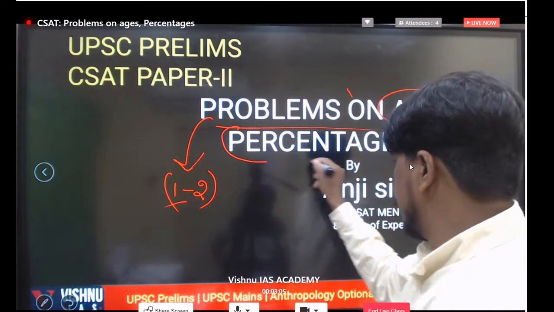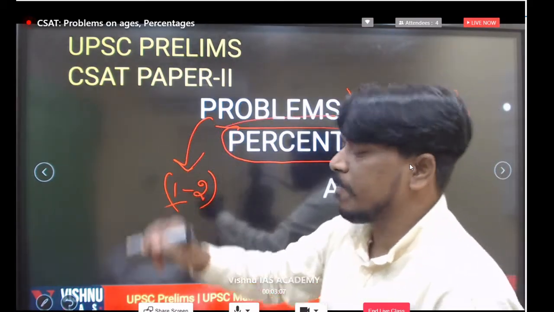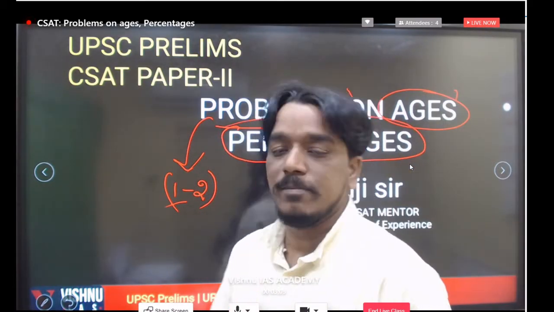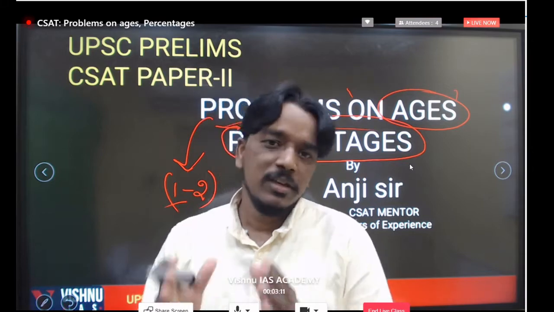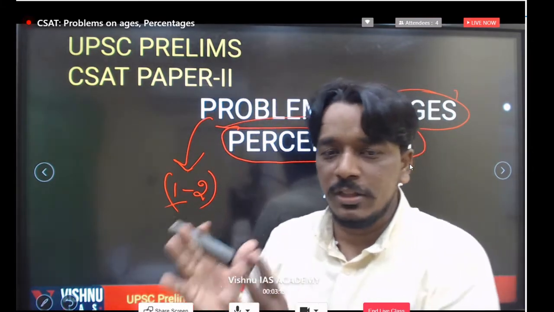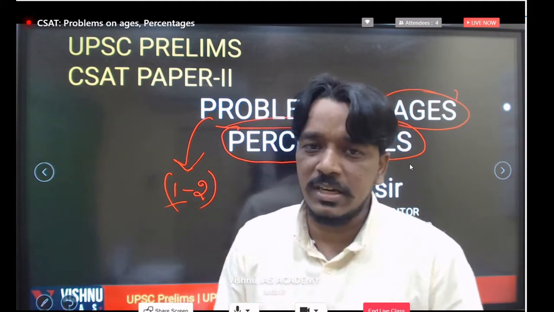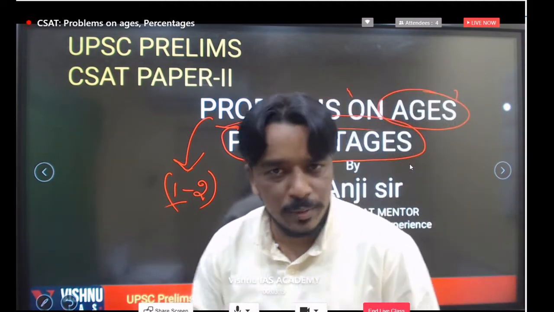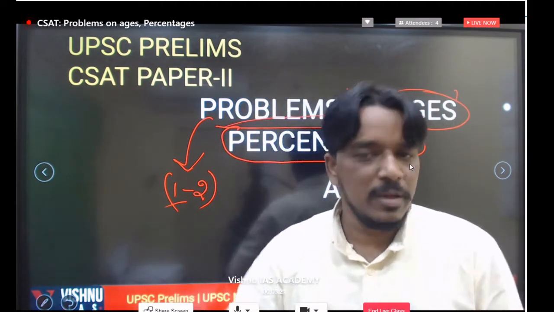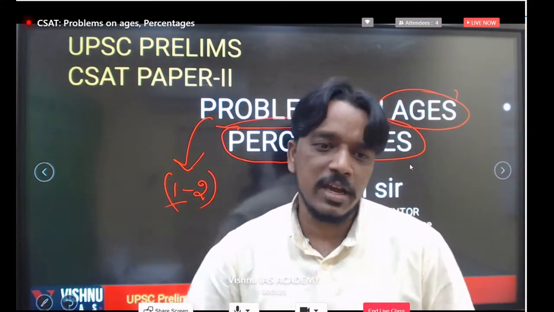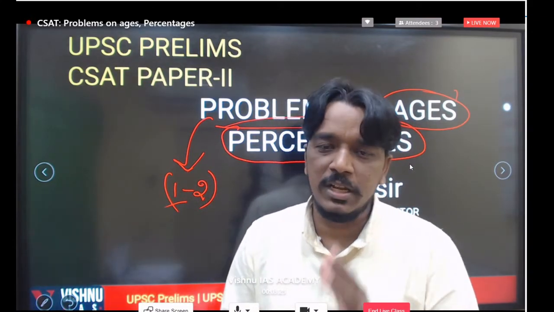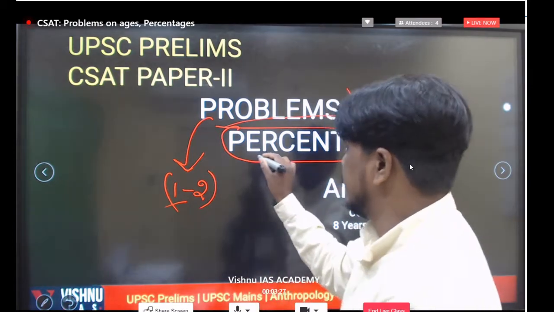Another very important concept from quantitative aptitude, that is basic maths, is percentages. Directly or indirectly, if you are good in the percentage concepts, they will help in ratio and proportion, maybe in averages or in some other topics. The entire quantitative aptitude section depends on this particular percentage concept.